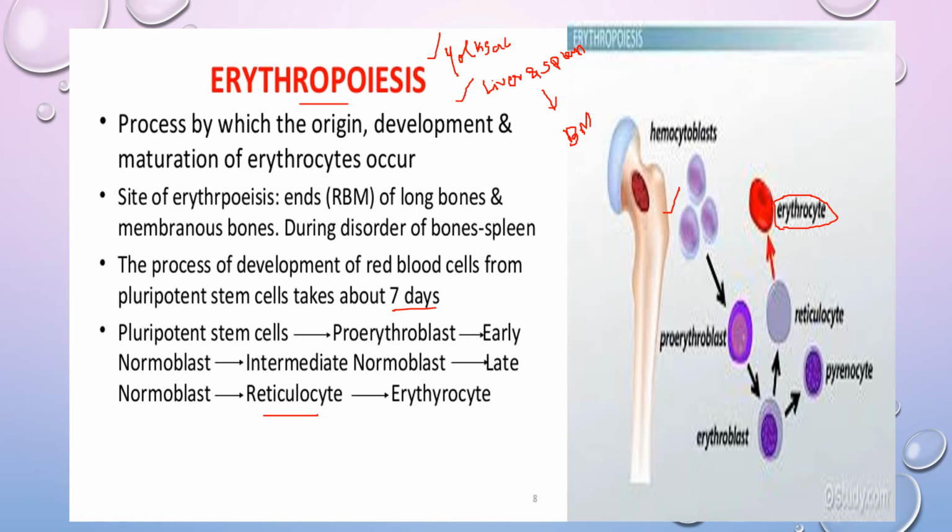An increase in the number of RBC cells is called erythrocytosis, or polycythemia, and a decrease in the RBC cells is called erythropenia, which leads to anemia. This RBC cell production is under the control of a hormone produced by the kidney called erythropoietin. For the maturation of the RBC cell, two vitamins are required: vitamin B12 as well as folic acid. These are the two vitamins which play a key role in the maturation of RBC cells, folic acid and vitamin B12.